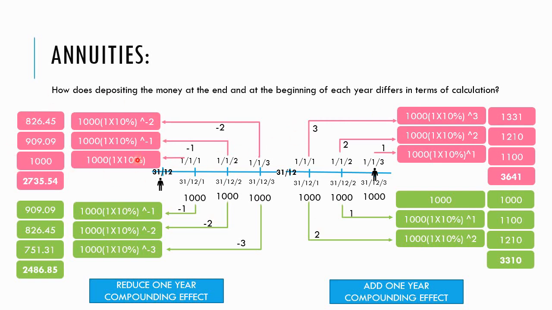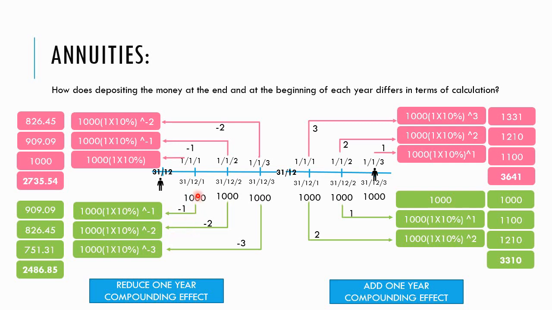So the red table here is where, see here, at the beginning of each year, right? So this is annuity due. Okay, see here, at the end of each year, the green table, this is ordinary annuity. So if I want to calculate the present value of these cash flows, if it's deposited at the end of each year, year 1, year 2, year 3 at the end, what is the present value of these three cash flows today?